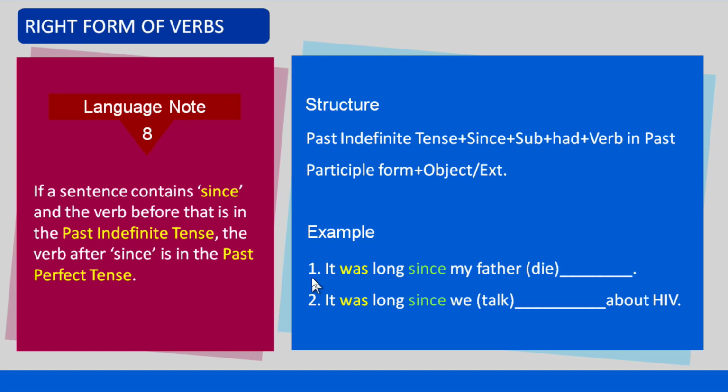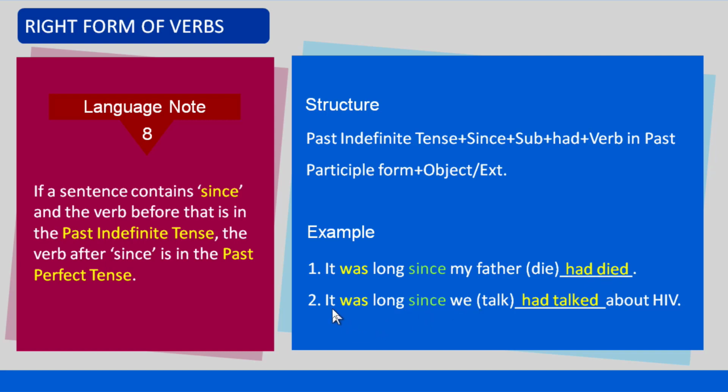In the first example, the clause before since is it was long, which is in the past indefinite tense. So the verb die after since is used in the past perfect tense. That is, the auxiliary verb had and the past participle form of the verb died are used.